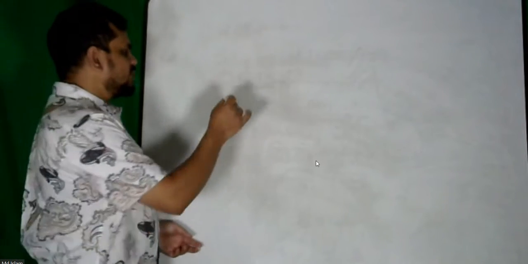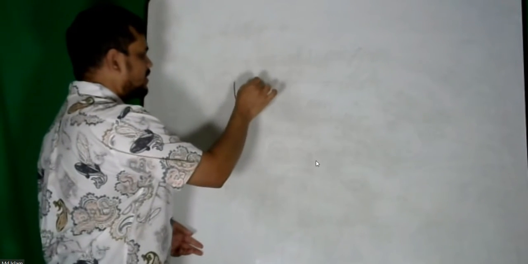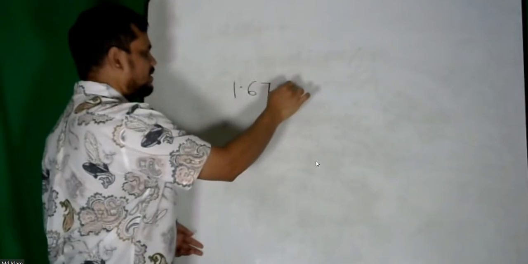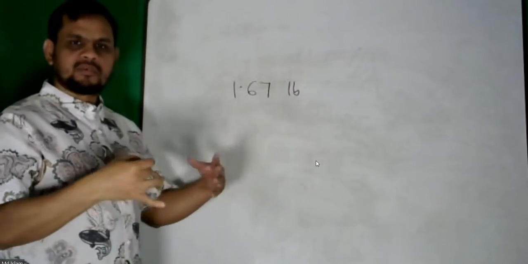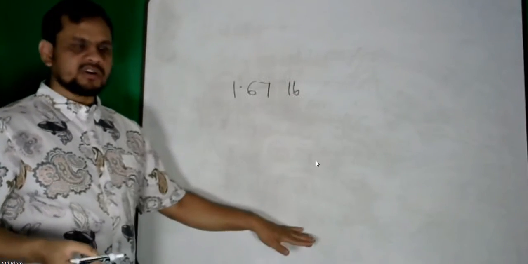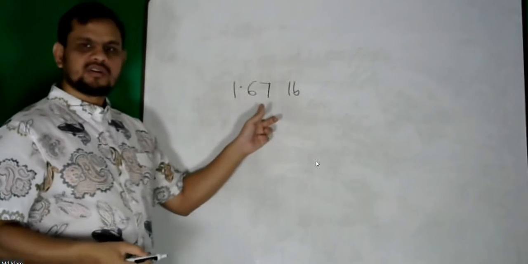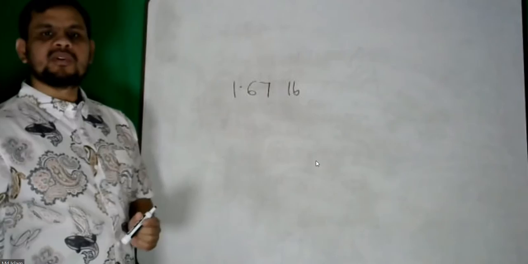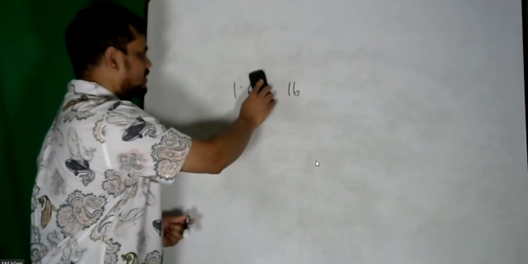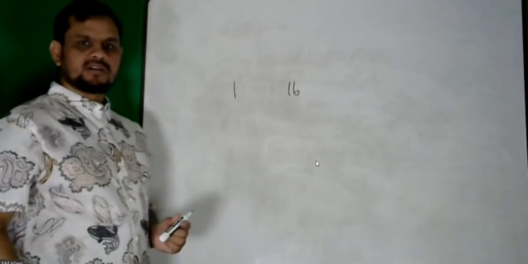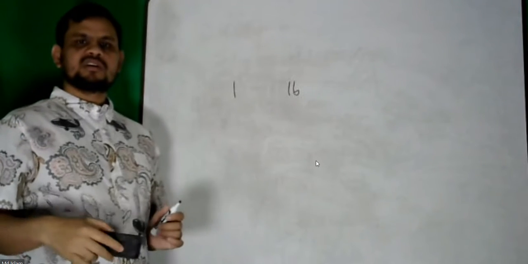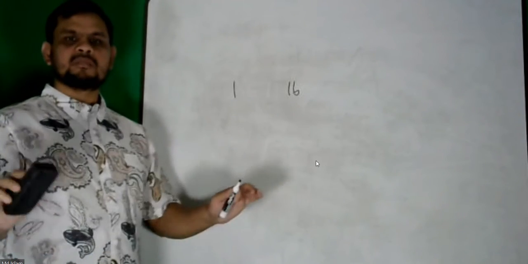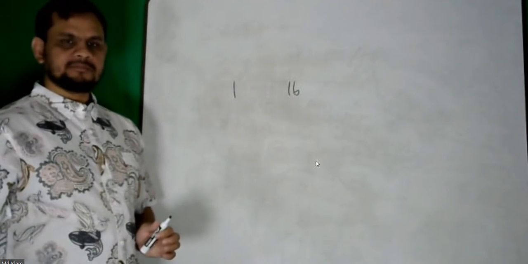Say in a problem they gave a number 1.67 pound. After solving, whatever you get, you should do into two significant figures. If the problem gave you round numbers, everything is round, you can express it into a round number. That is the very shortcut answer.